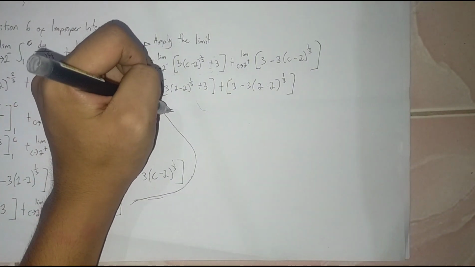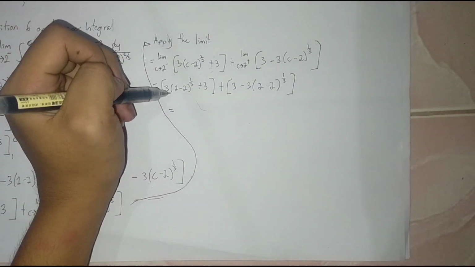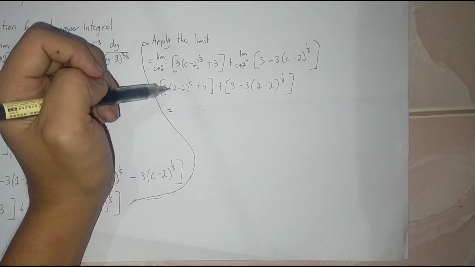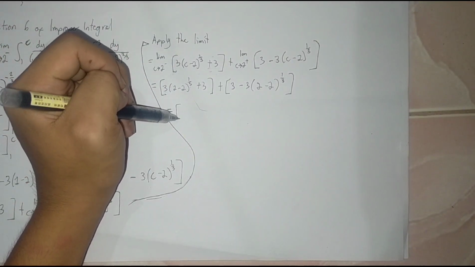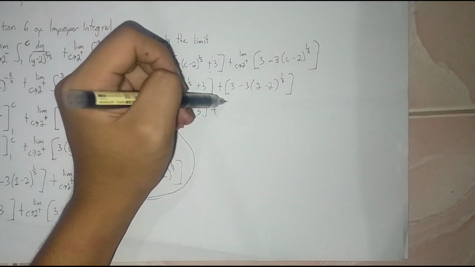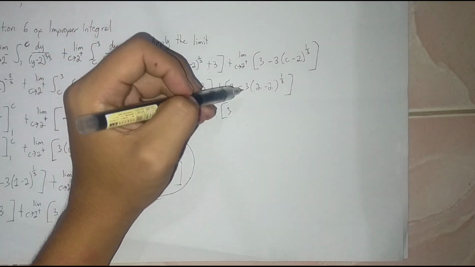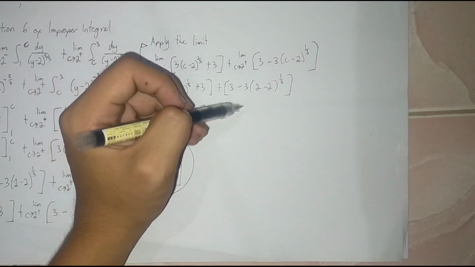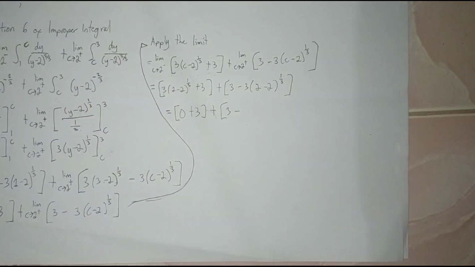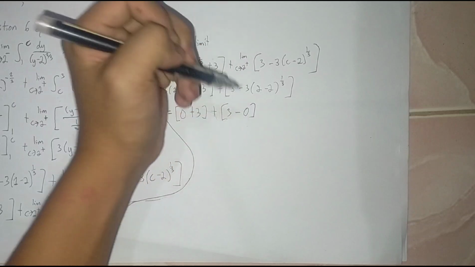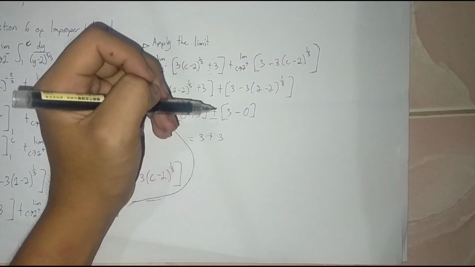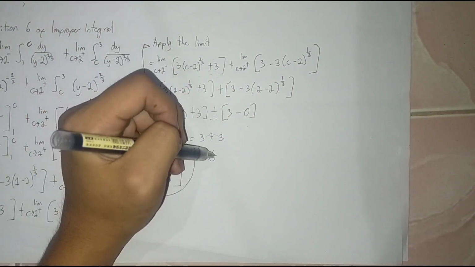Then 2 minus 2 is 0, then cube root of 0 is 0, times 3 is 0, plus 3, plus 3 minus 2 minus 2 is 0, cube root of 0 is 0, times 3 is 0. Then we have 3 plus 3, so we have 6.